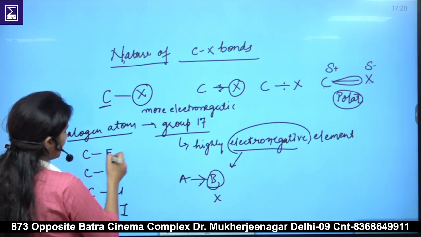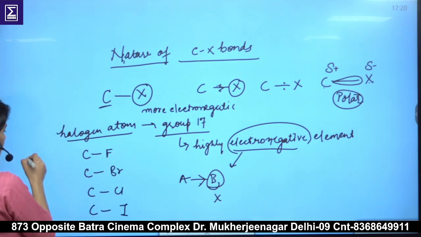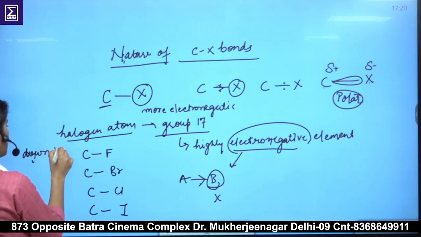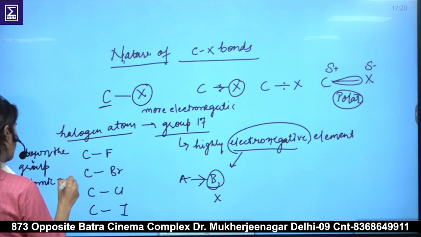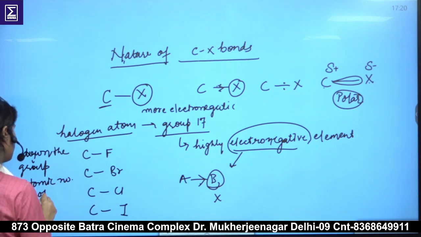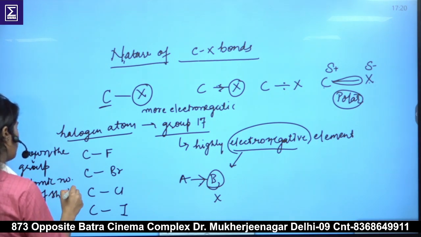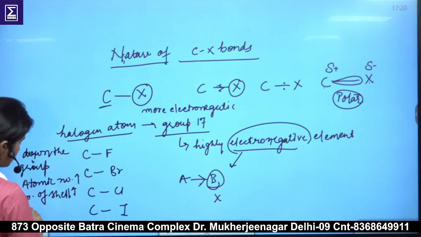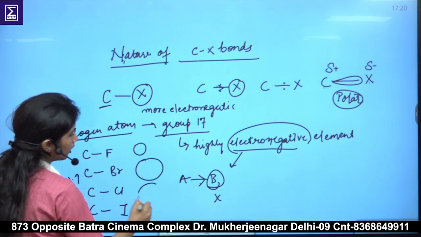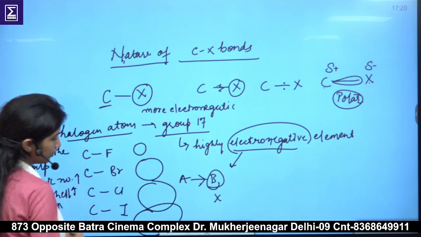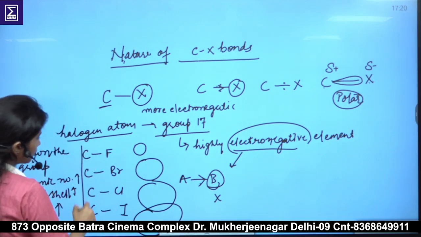As we go down the group in the periodic table, atomic number increases, number of shells increases, which increases the size. So the size of the atom increases. Fluorine suppose is of this size, chlorine bigger, bromine bigger still, and iodine much bigger than this. But carbon remains constant in its size.